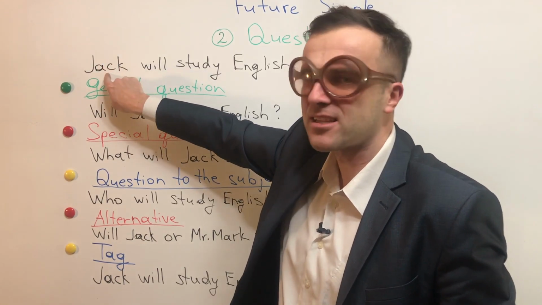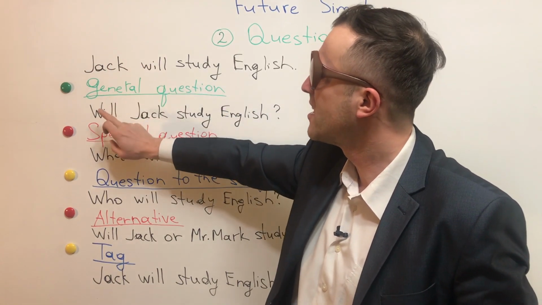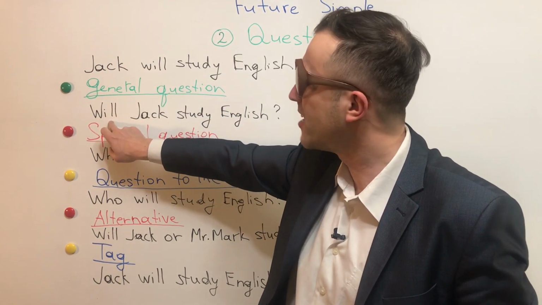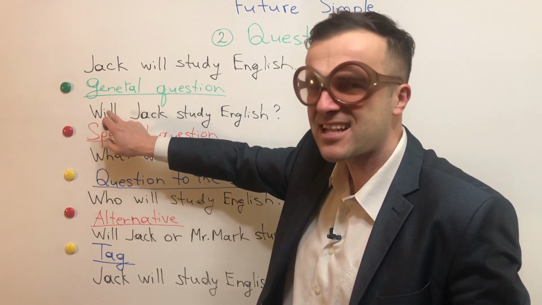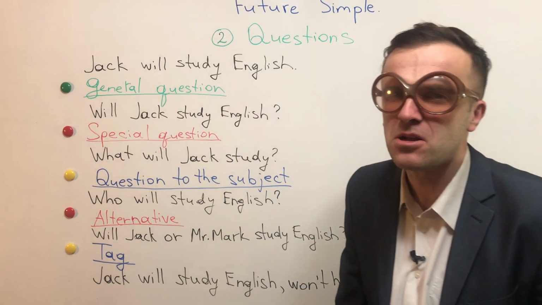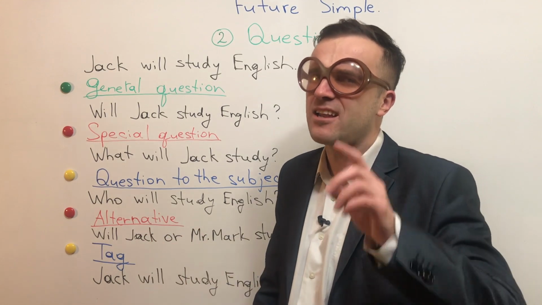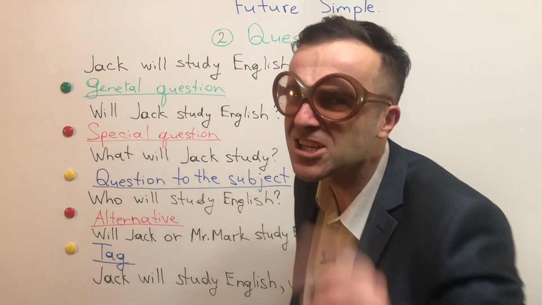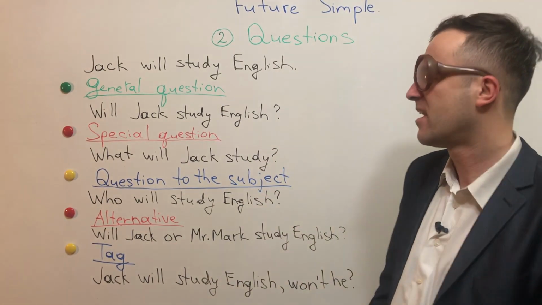Here is the subject and here is the predicate. So the predicate will, we put in the first place in the general question. So now we'll have: will Jack study English? So to any sentence, we can ask only one general question. Only one, not two, not three, one.